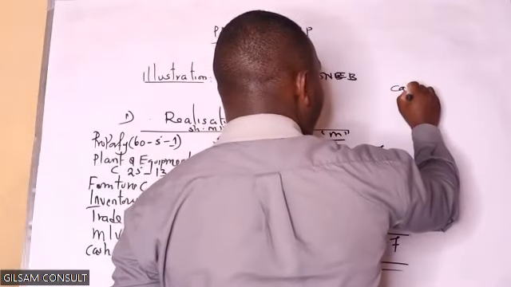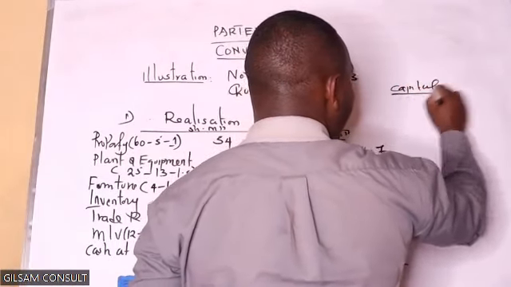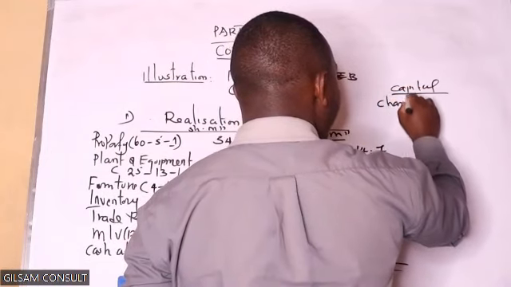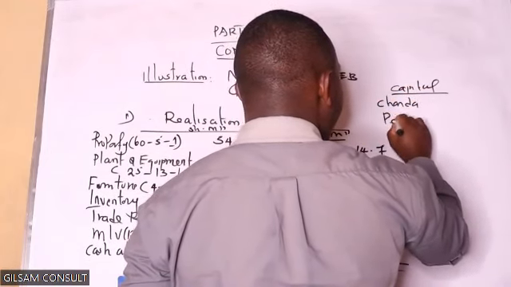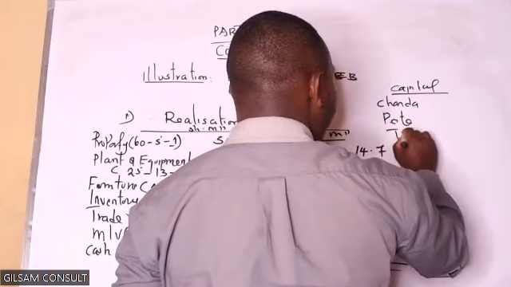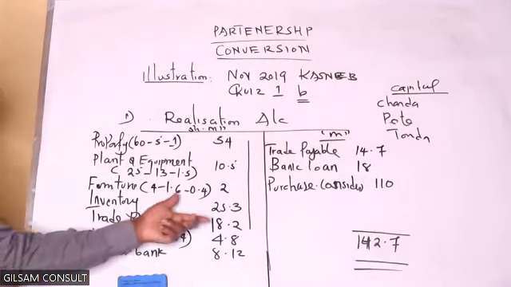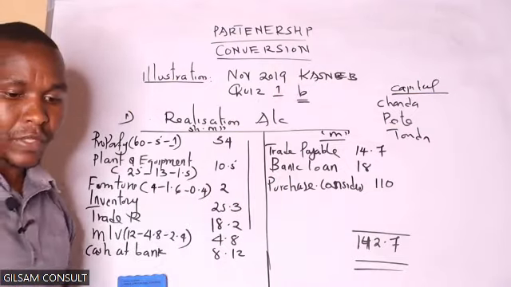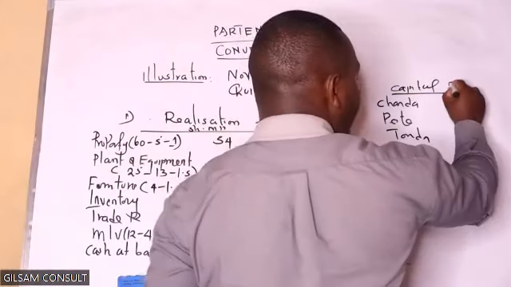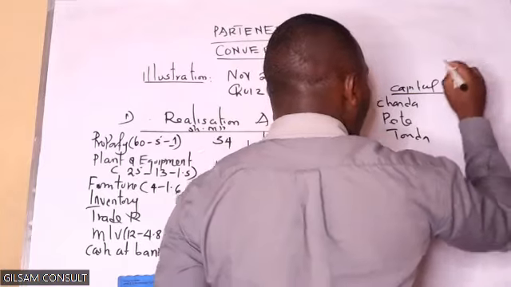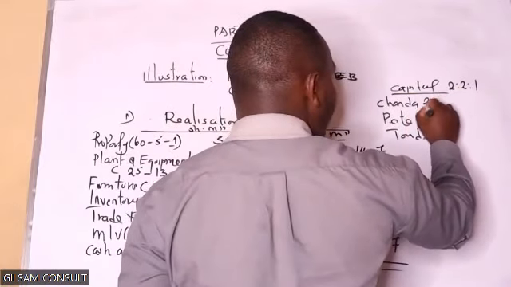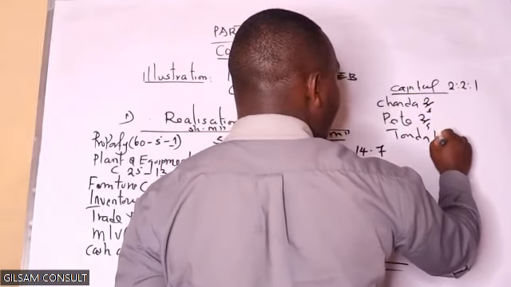So right now the capital account, we have Chanda, and so on. We have to share the difference between the debit and credit according to their ratio. Remember our ratio is 2 to 2 to 1. So this one will take 2 over 5, 2 over 5, 1 over 5.